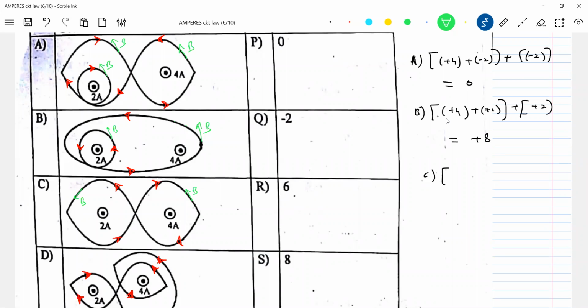And now what should be the value of B bar for the path, for the loop C? If I move like this, I'll come for this one. Plus 2, no? Plus 2 I encountered. Then here what happened? I'm moving opposite to B bar produced by this 4 ampere. So minus 4, so plus 2. There's only one loop there. Plus 2 minus 4.